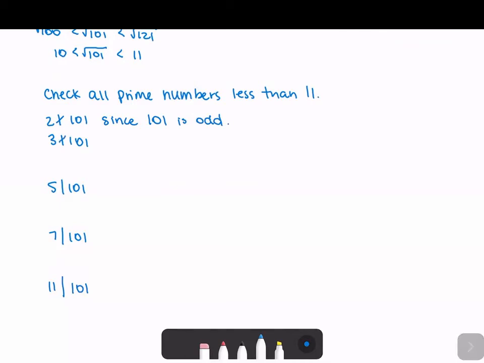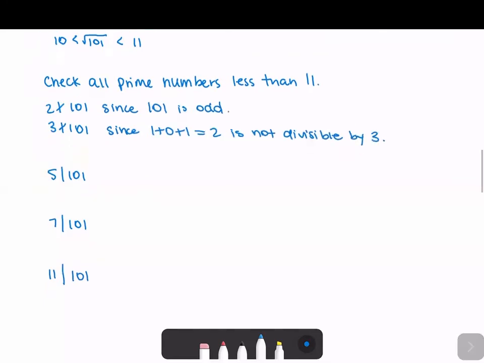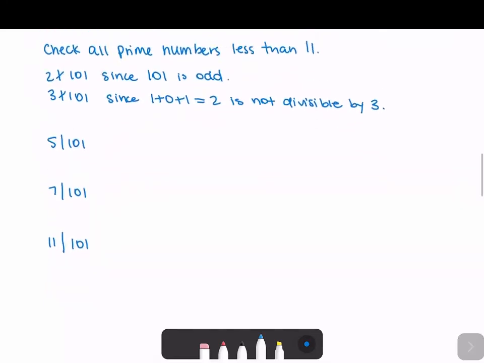So 3 does not divide 101, since 2 is not divisible by 3. Now we're going to check 5. 5 does not divide 101, since 101 does not end in a 0 or a 5.